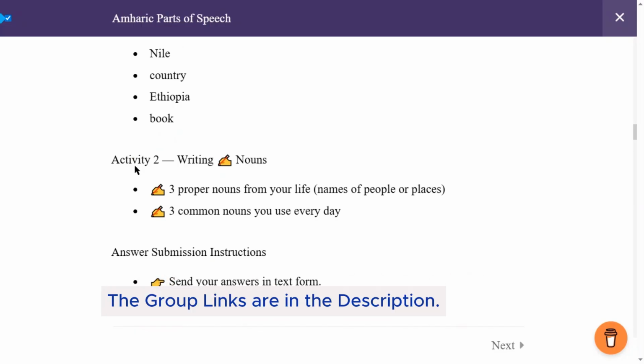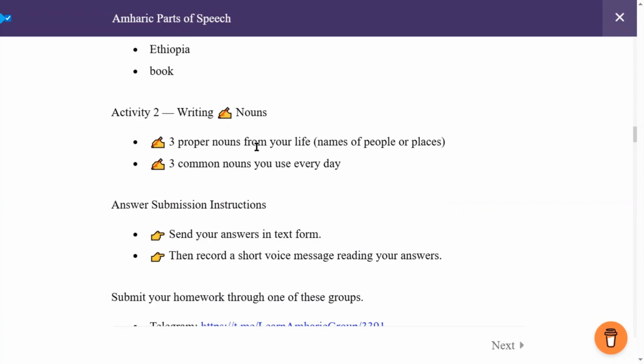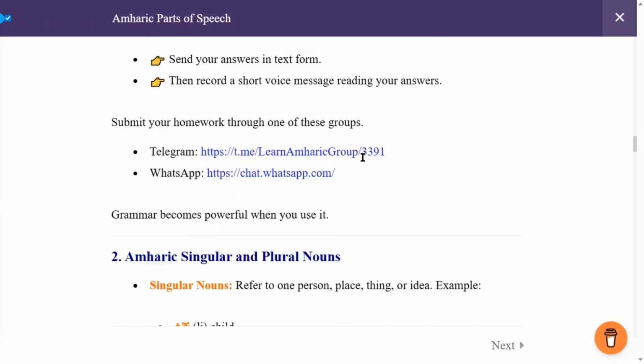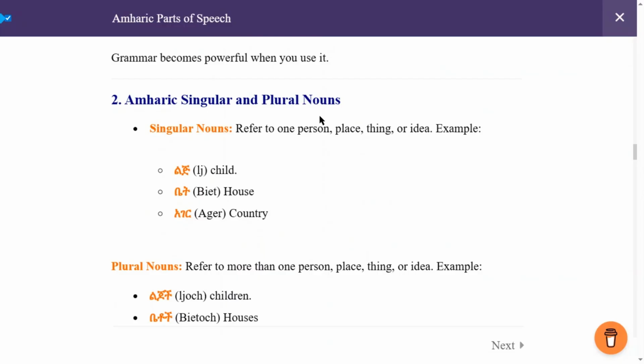So this is for today. Just make sure to immediately finish your homework today. I will check your work and give you feedback if necessary. Today's lesson is about common and proper nouns. Tomorrow we will learn about Amharic singular and plural nouns, which are very necessary to improve your Amharic.